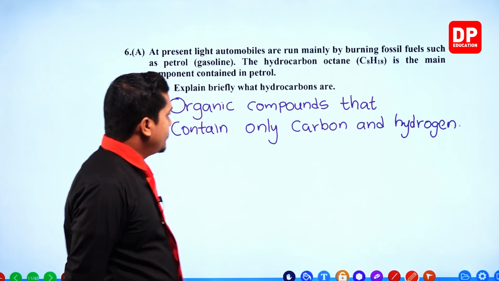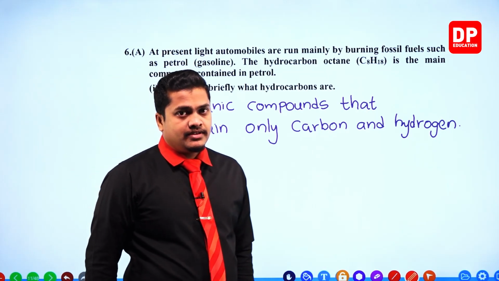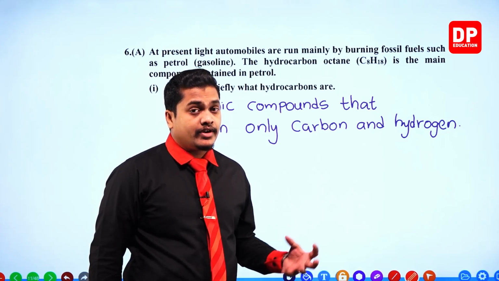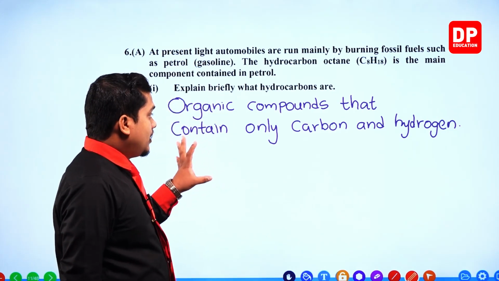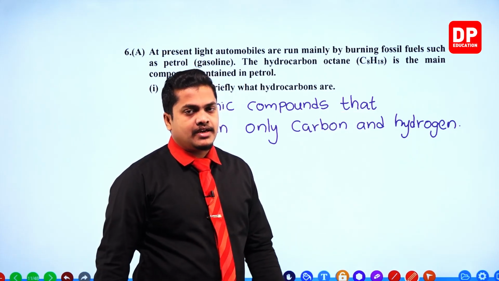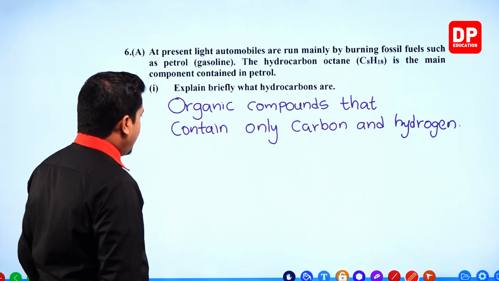This is what we mean by a hydrocarbon. So these are organic compounds, which means the main constituent substance is carbon. Organic compounds that contain only carbon and hydrogen: these are hydrocarbons. Next one.